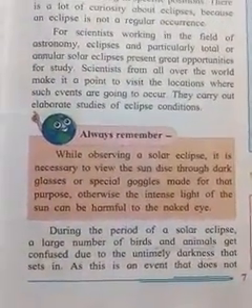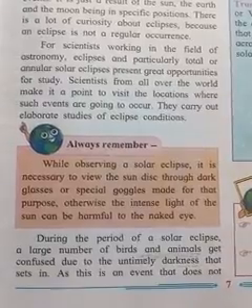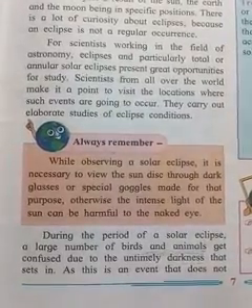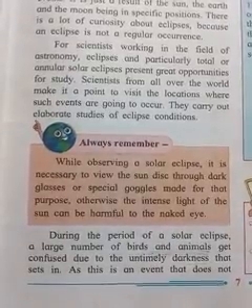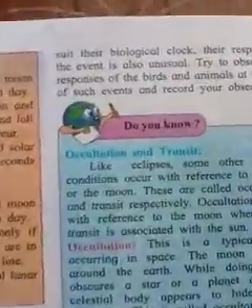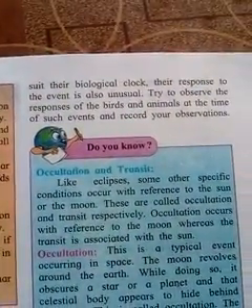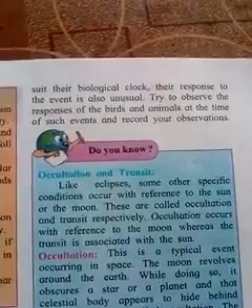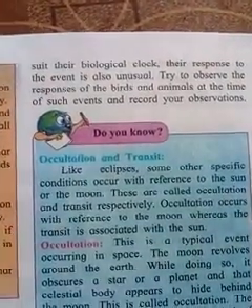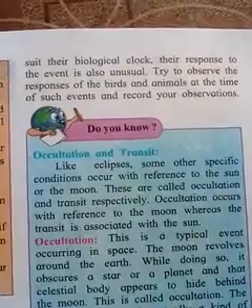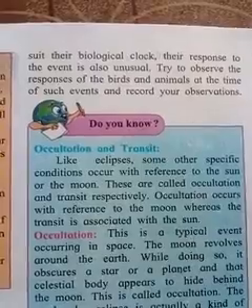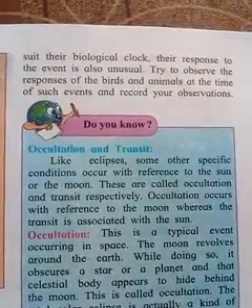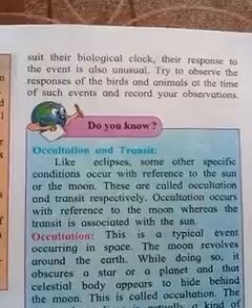During a solar eclipse, a large number of birds and animals get confused due to the untimely darkness that sets in. As this is an event that does not suit their biological clock, their response to the event is also unusual. Try to observe the response of birds and animals at the time of such events. Record your observation.